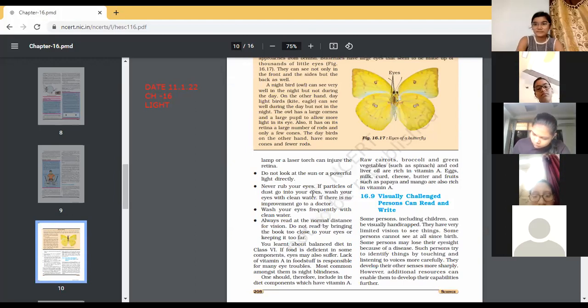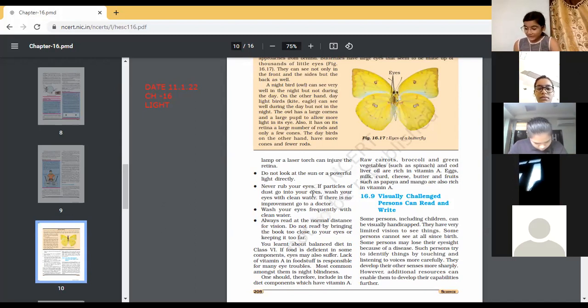Next, the last concept of the chapter comes: how people who are not able to see can read. Visually challenged persons, how they can read and write. So there is a different system for them for reading and writing. So Akshita, kindly continue with it. Let's have a look at how they can read.